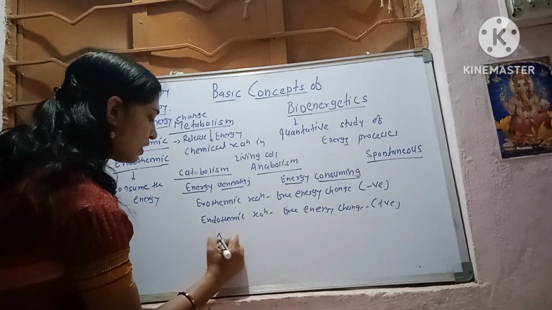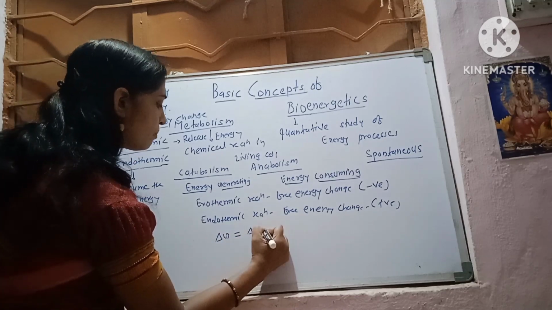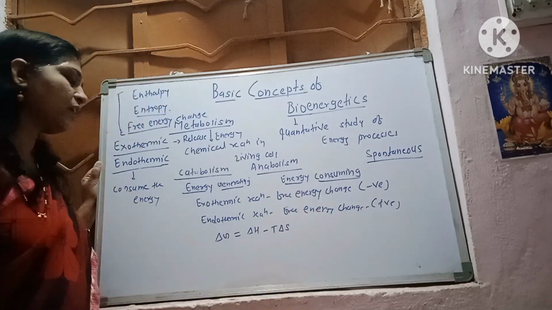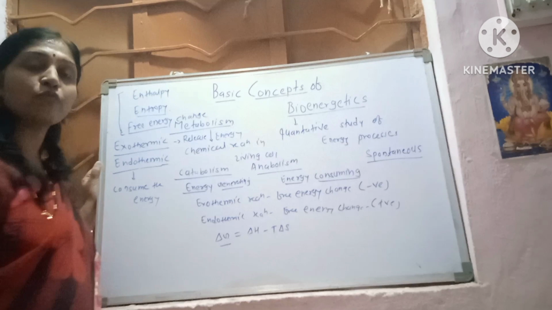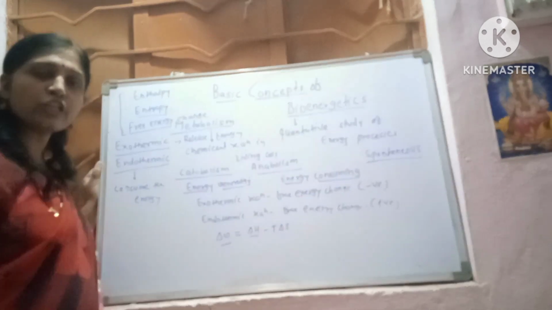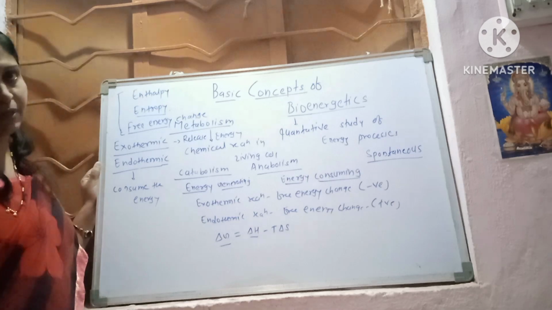We indicate this free energy change by delta G. It is obtained from delta G = delta H minus T delta S. Here delta G is the free energy change, delta H is the change in enthalpy, delta S is the change in entropy, and T is the absolute temperature.